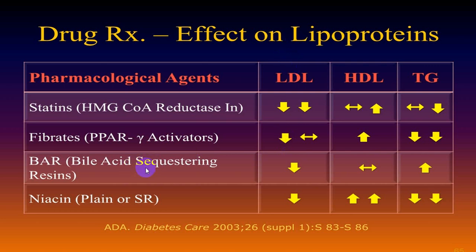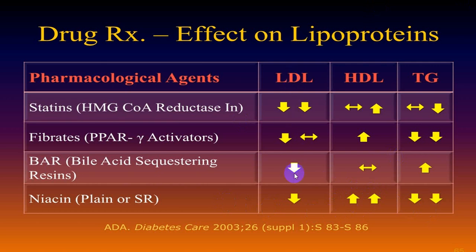Bile sequestrants are very rarely utilized. A side effect of this is that it elevates TG. So you have to take care that in any person who has hypertriglyceridemia, bile sequestrants or bile resins are contraindicated. Niacin will help in elevation of HDL much better.